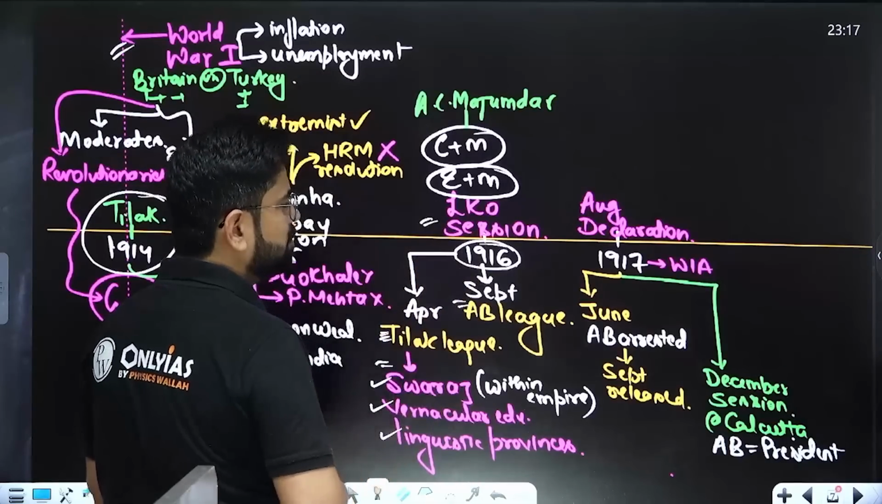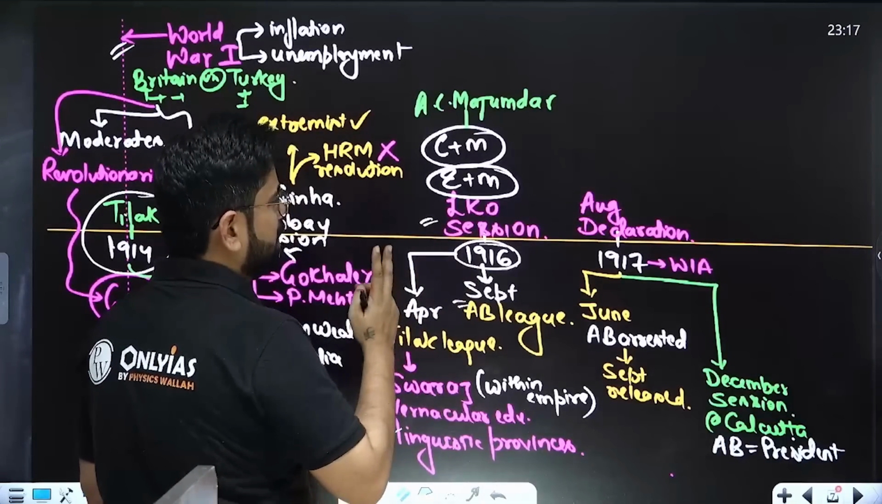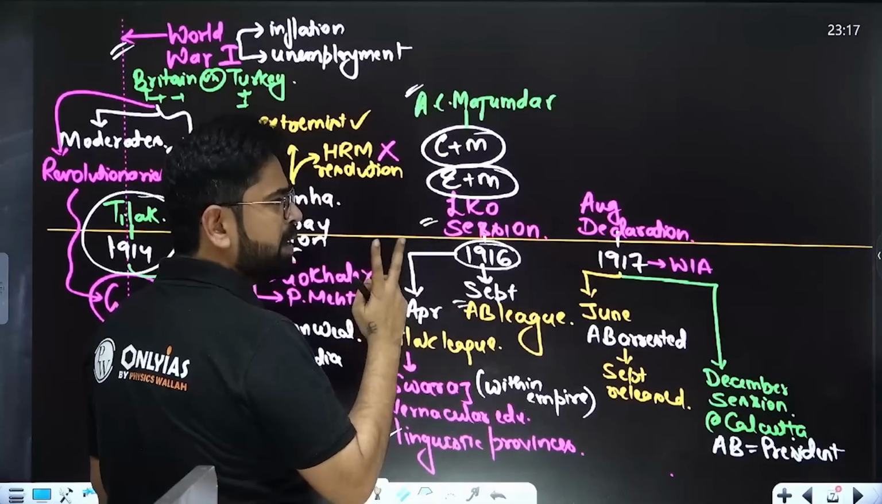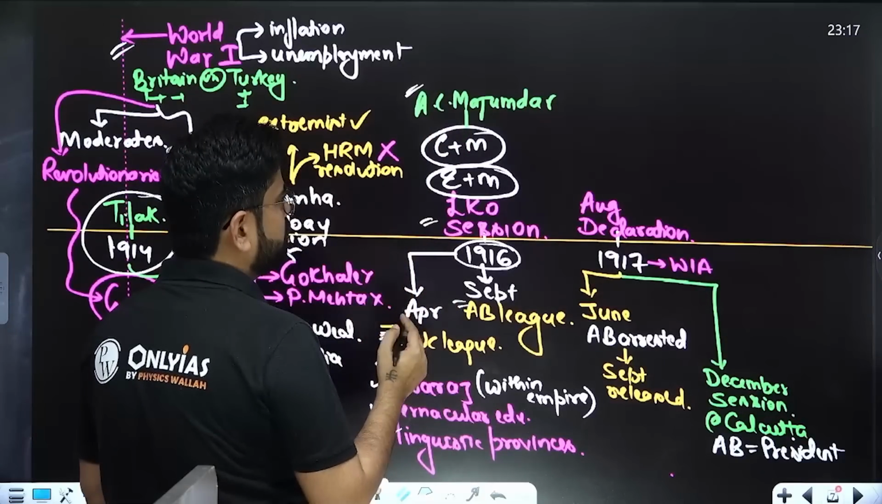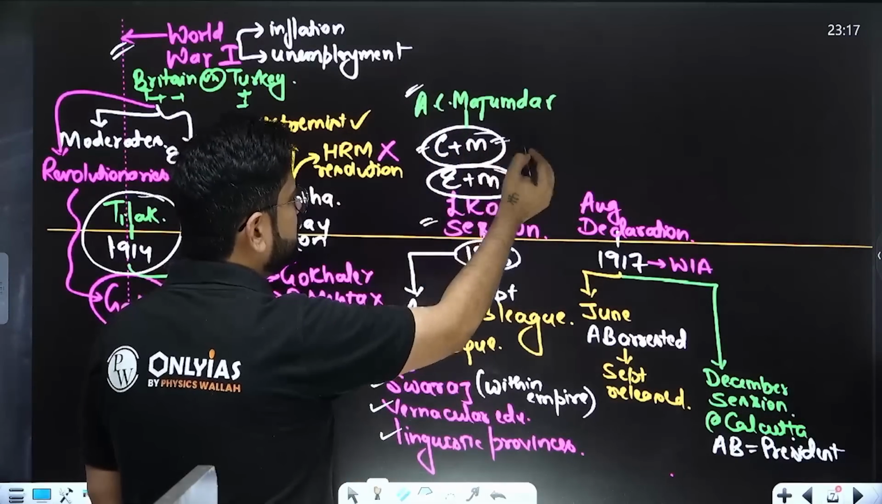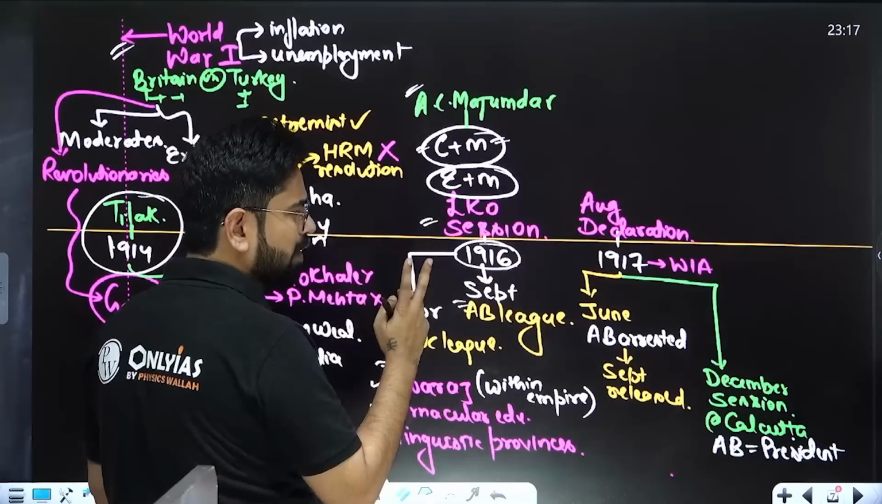So in 1916, when the home rule movement was already going on, a major event happened, which is the Lucknow session of December 1916. It was headed by A.C. Majumdar. Two major things happened over here. First of all, the Congress and Muslim League joined hands. They are going to have common demands now.